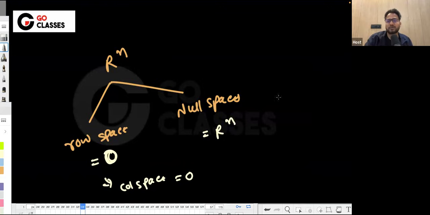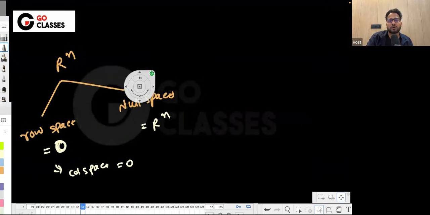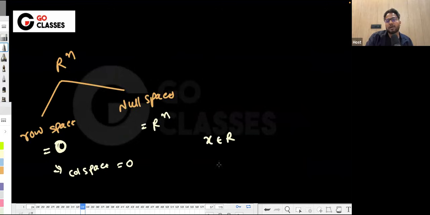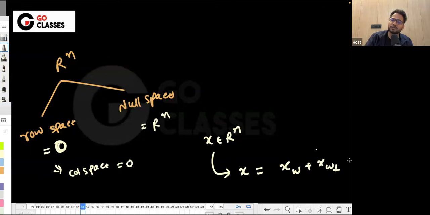Any vector x in Rn can be written as the sum of two vectors, one in W and another in the orthogonal complement of W. This is called the orthogonal complement representation. W here can be the null space or row space. The orthogonal complement of the row space is the null space. So if x is in Rn, you can do something like this.